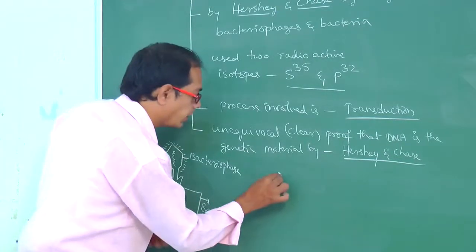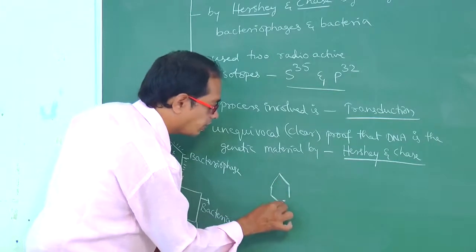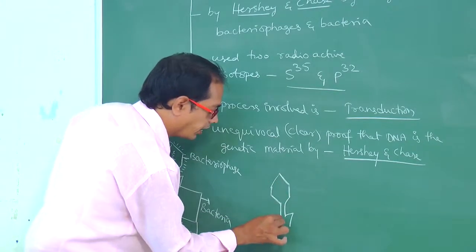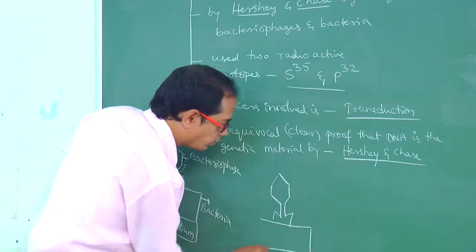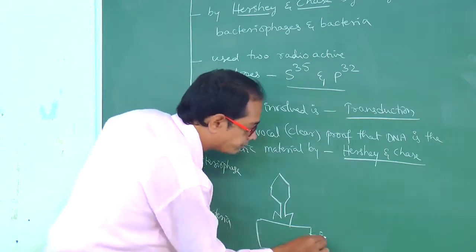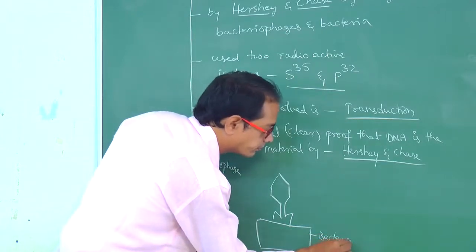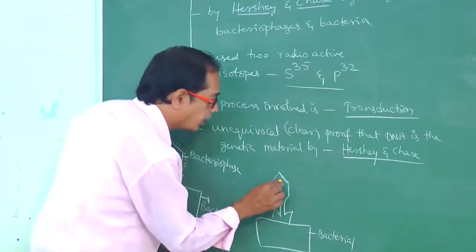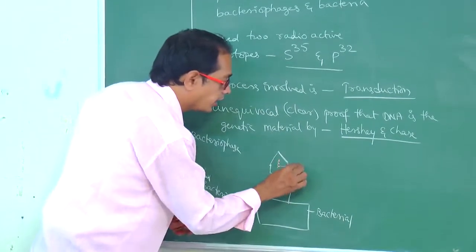So fine. Next one, here it is a bacteriophage and it is attached to bacteria. And here it is the DNA.